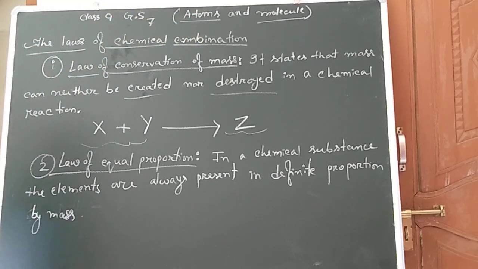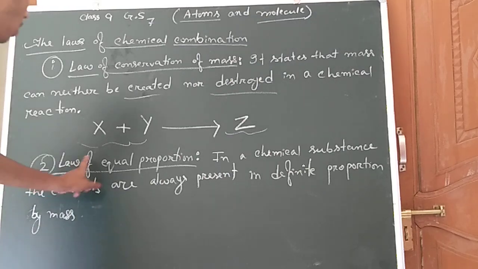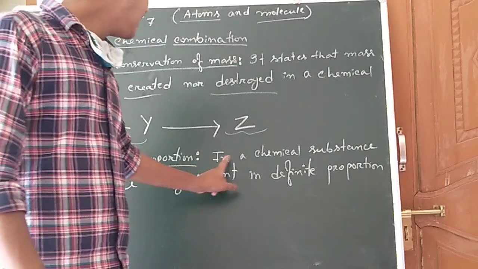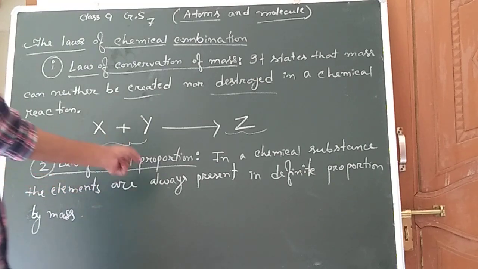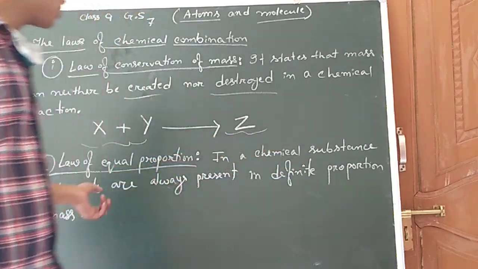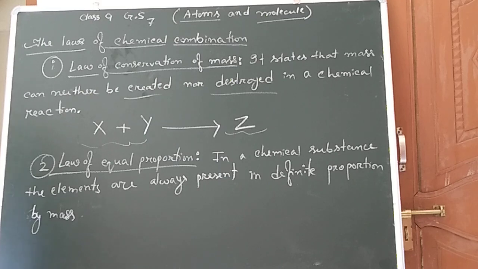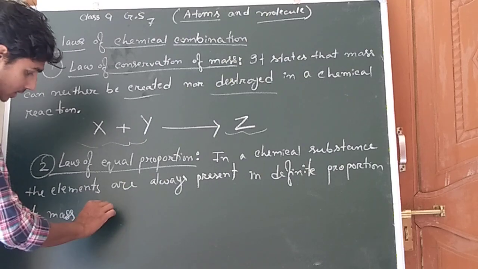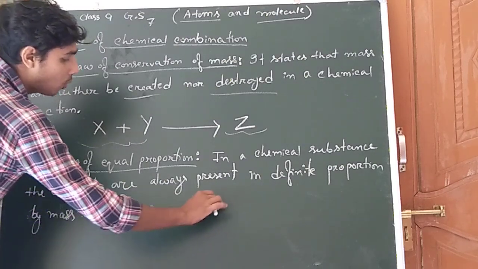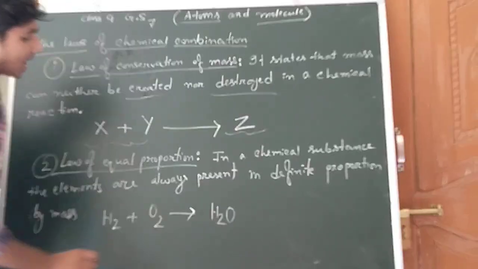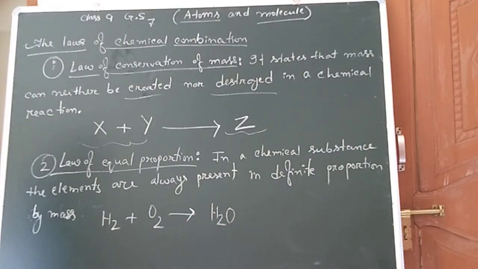We have two laws. The first law I have discussed. The second is the law of equal proportion: in a chemical substance, the elements are always present in definite proportion. To understand this law, we are taking the example of water formation. Hydrogen reacts with oxygen to form what? Water, H2O.